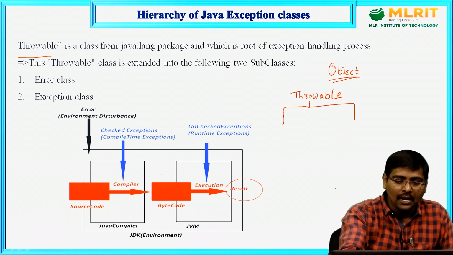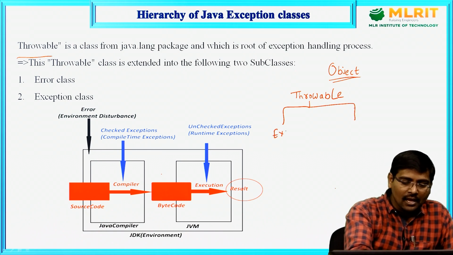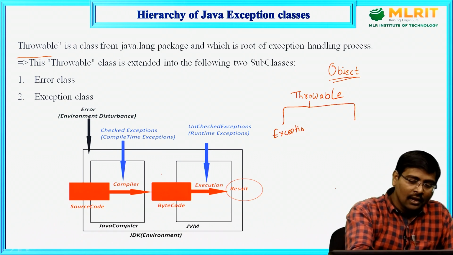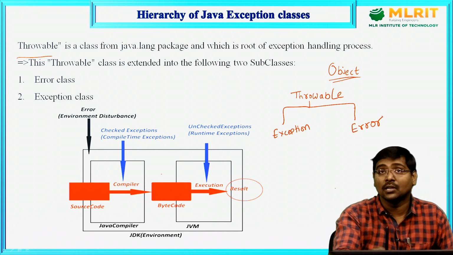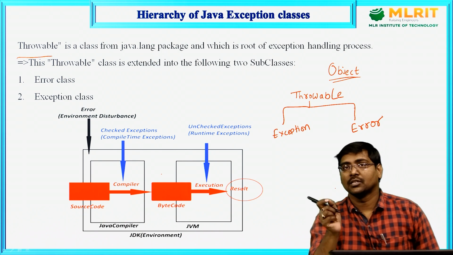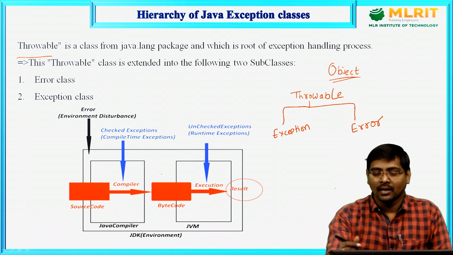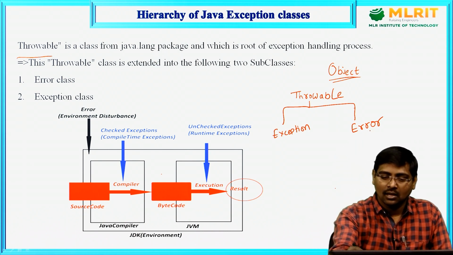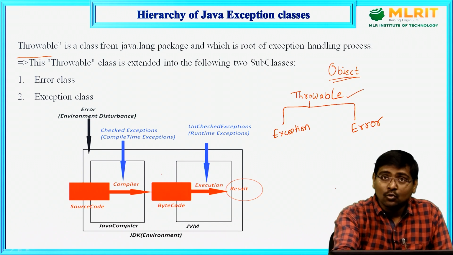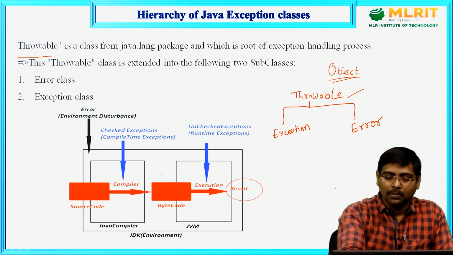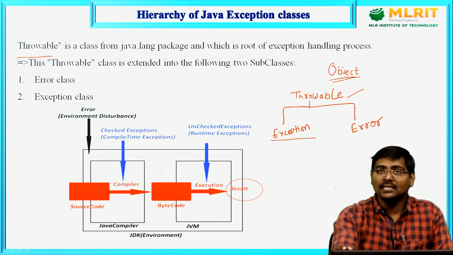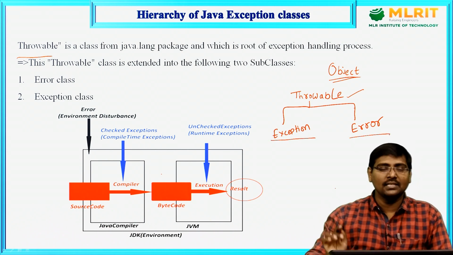One subclass name is Exception, another subclass name is Error. Observe, capital E. If it is a small e, that is a normal error. Here this is a class. Throwable is the superclass. This class is extended by two subclasses. One is Exception, another one is Error.